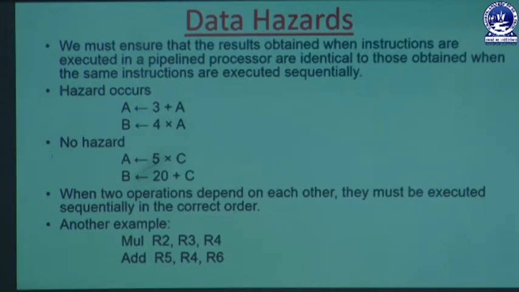At that point of time, the pipeline process has to wait for some clock cycles to get that data from the main memory to the cache memory. That is the condition due to which the pipeline stalls for some clock cycles. So that is the data hazard condition.